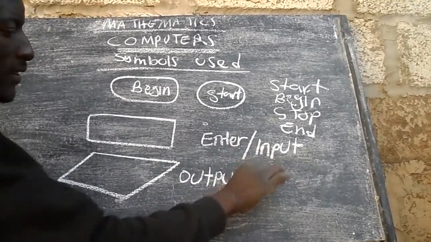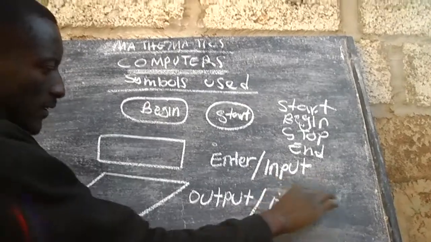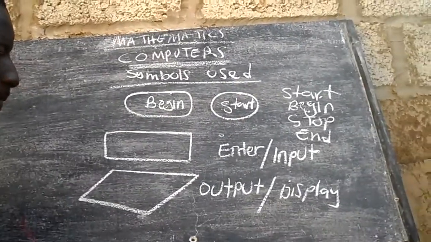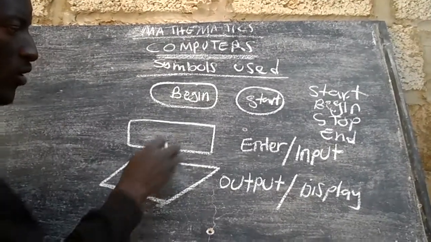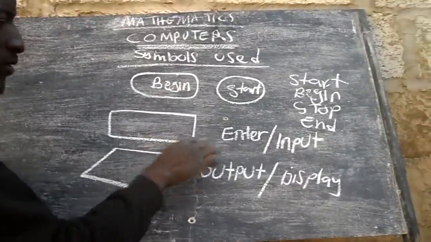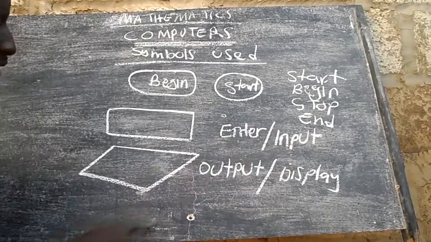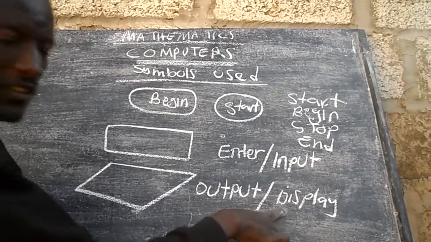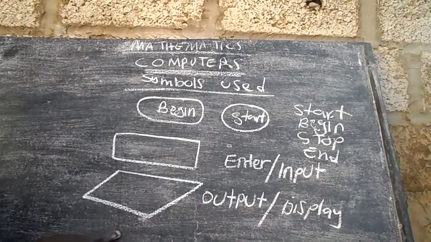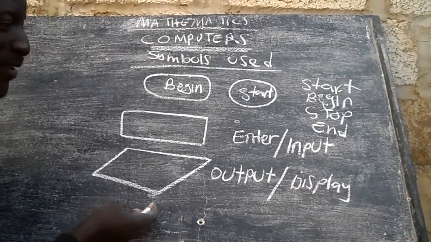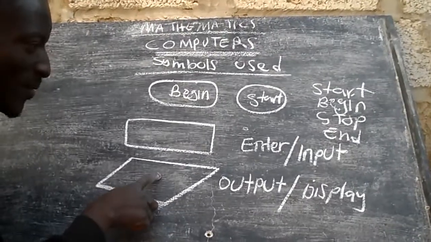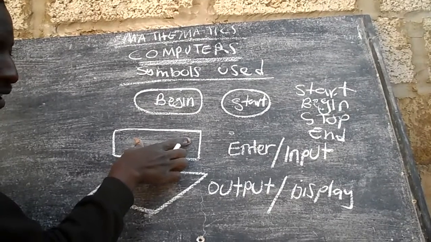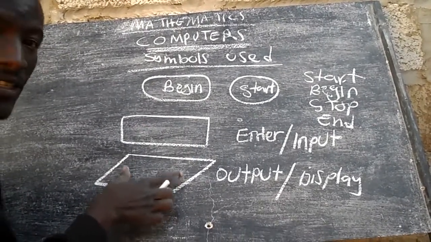or display, meaning you are bringing out the information. So the rectangular one is used for enter or the input. The parallelogram one is used for the output or the display. Sometimes they are used interchangeably. This one can be used for the enter or the input, but strictly that one for the input, that one strictly for the output or the display.